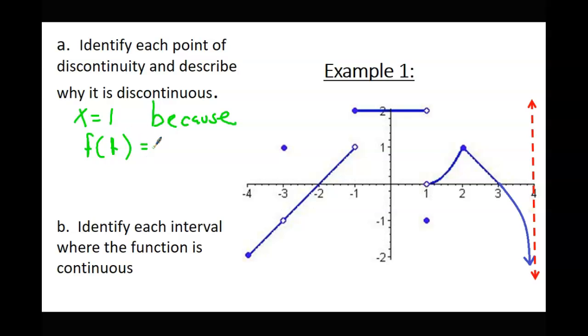No. But I'll still give you some points for trying there. Maya, what's f of 1? That's where my solid dot is, right? That's the y value. So is it defined? Okay. So that's not the reason why it's not continuous.